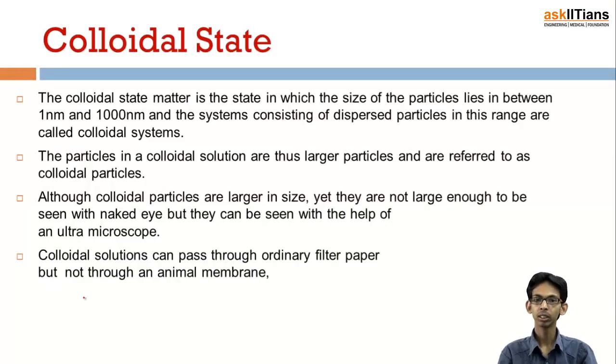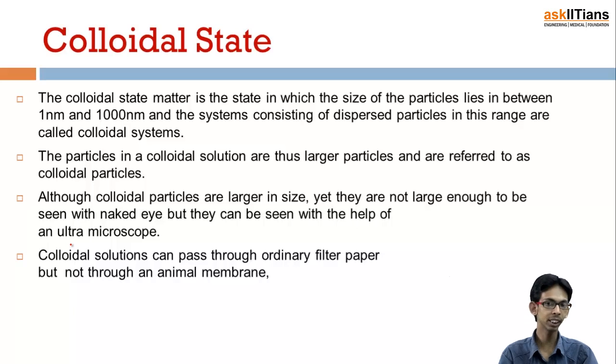Colloidal state. So now we are going to study about the colloidal state. First question is, what actually is the colloidal state? Colloidal state is also sometimes referred to as colloidal solution or colloidal sol. We are very well aware of the term mixture. What is a mixture? A mixture is something in which two or more substances are mixed together. If they are mixed uniformly, they are known as homogeneous mixtures, and if they are not mixed uniformly, they are known as heterogeneous mixtures.